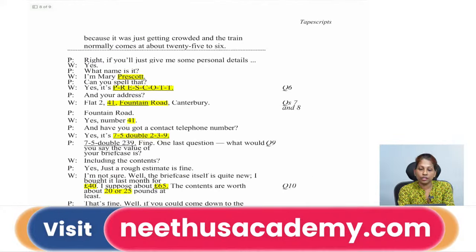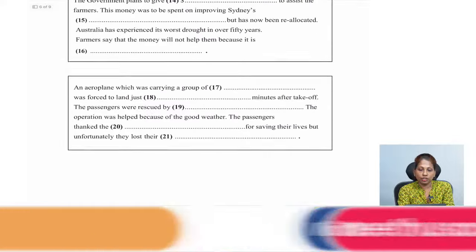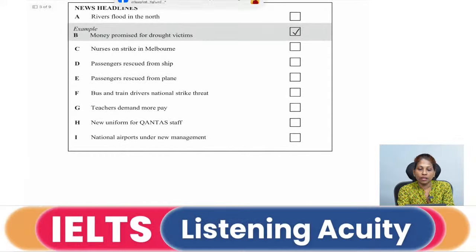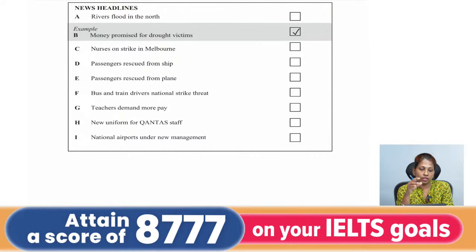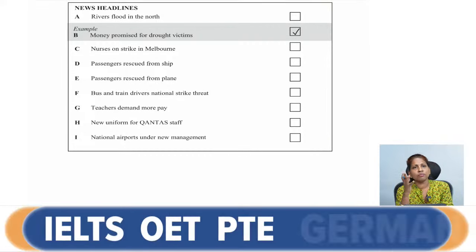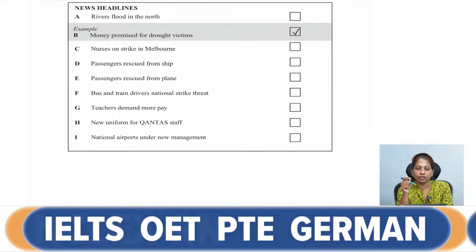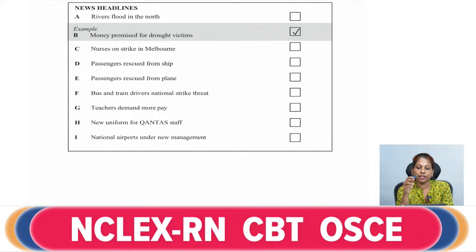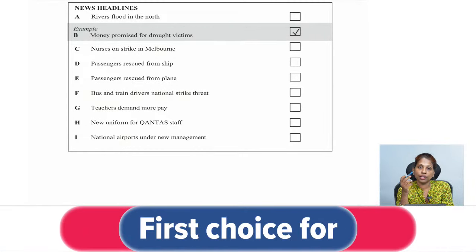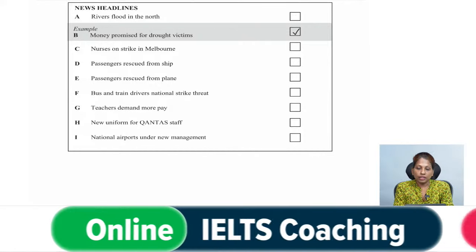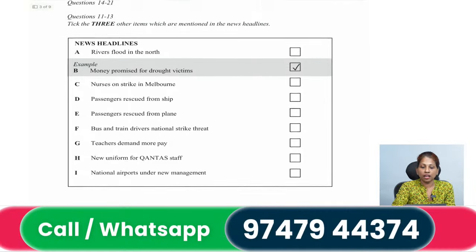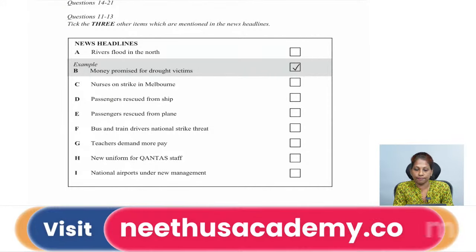How? There's an option in the choices which says new uniform for Qantas staff. So uniform is a kind of outfit. It's clothing which is worn by the employees of a particular company, wherever they are working. So these people have a uniform, and it has been decided to be changed. Now they are going to get the new uniform, right. So we have got the third choice. So these are the three items which we have to choose out of the given options.